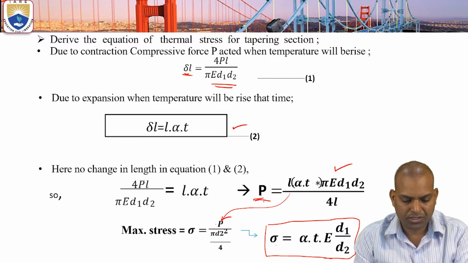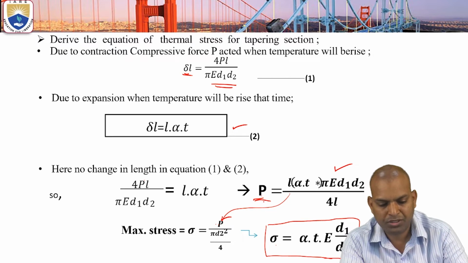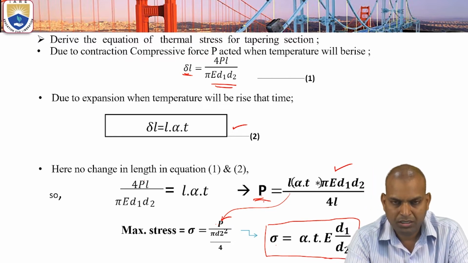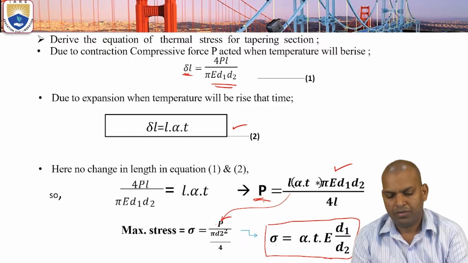So this is the maximum stress caused due to temperature, the thermal stress. The maximum thermal stress equals alpha T E times d1 by d2. This is the formula we derived.